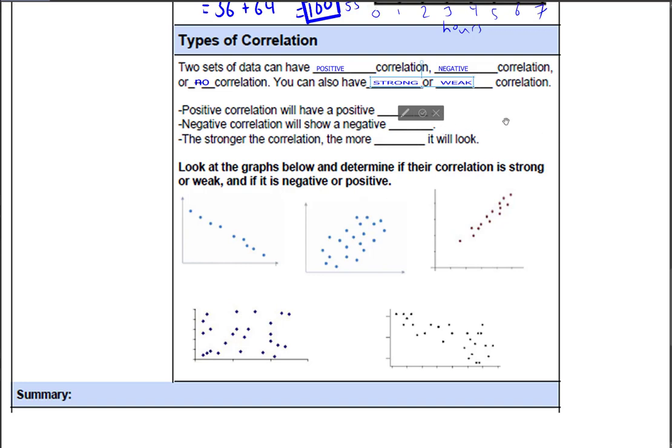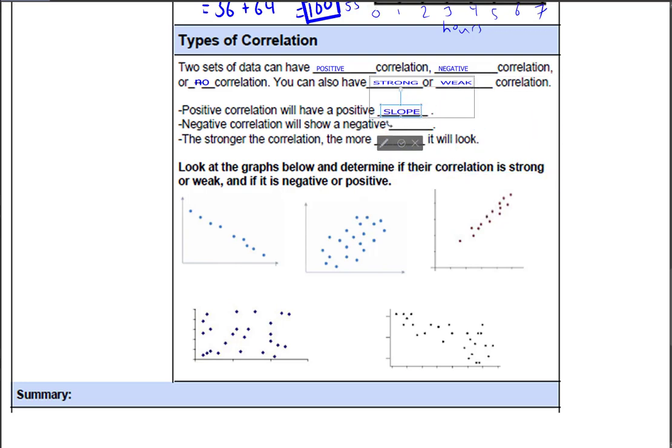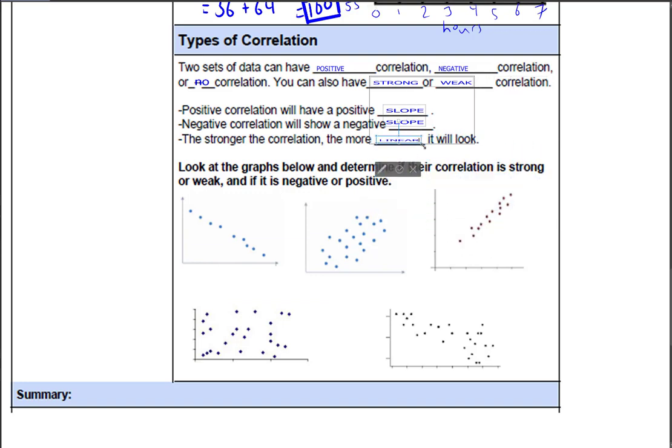So a positive correlation will have a positive slope, right? The other one will have a negative slope, right? And the next one, the stronger the correlation, the more linear it's going to look. Okay. Linear. So once again, if the data really looks like a line, then what we're saying is that it's basically a very, very, very strong correlation.